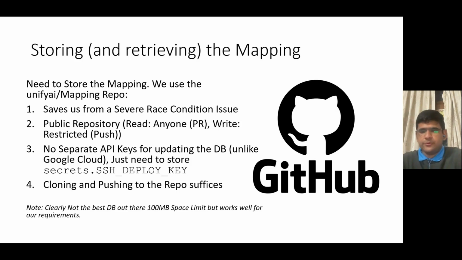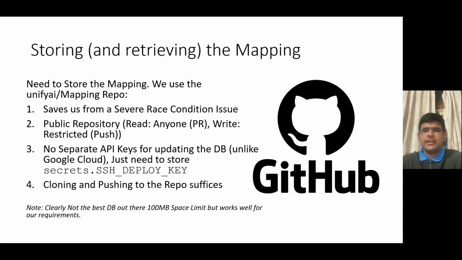And so yeah, that's one reason. Second, the repo is public and thus can be read by anyone while the push can be restricted. So this makes it helpful to expose the mapping to run tests on the PRs as well, while allowing only push commits to update the mapping. So therefore, it sort of becomes naturally available to both PR based tests and push based tests.